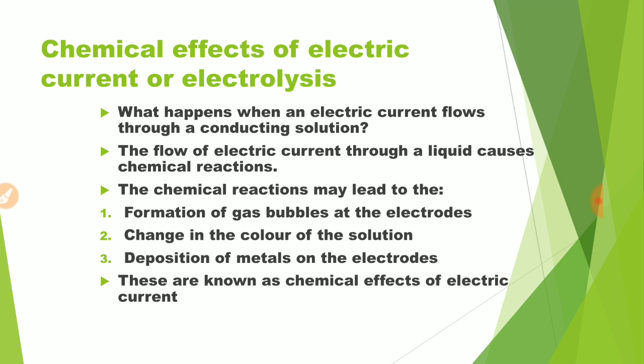When the electric current flows through a liquid, it causes some chemical reactions. The chemical reactions may lead to the formation of gas bubbles at the electrodes, change in the color of the solution, deposition of metals on the electrodes, and these are known as chemical effects of electric current.